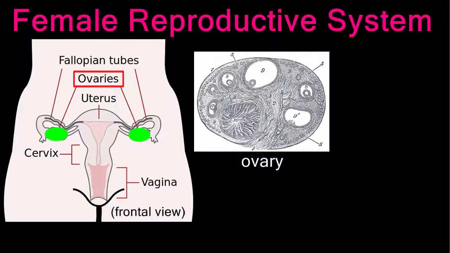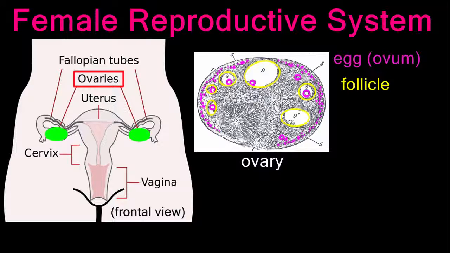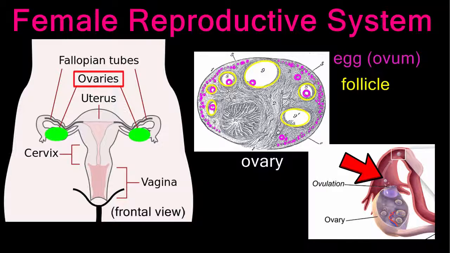This diagram shows an ovary with egg cells, or ova, in various stages of maturity. The ova are housed in tiny egg sacs called follicles. Each month, one follicle containing an ovum ripens and migrates to the surface of the ovary. The follicle ruptures, releasing the egg during a process called ovulation.